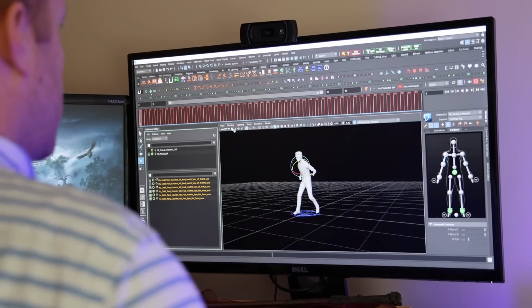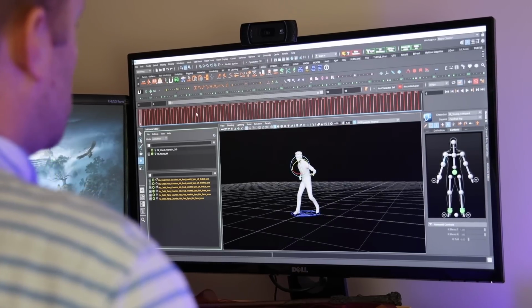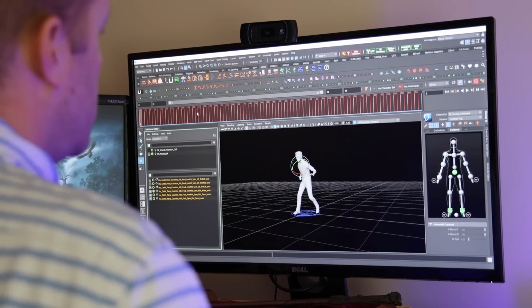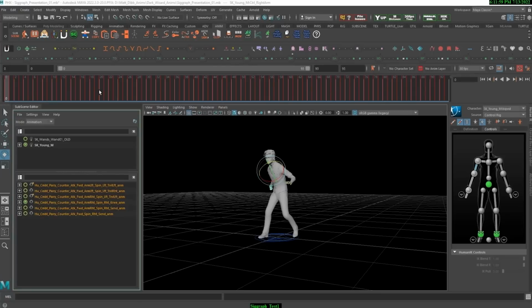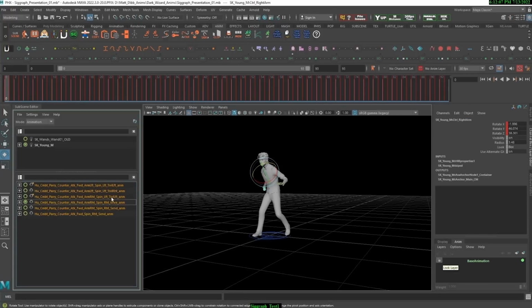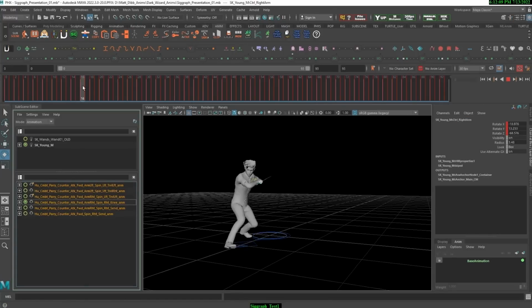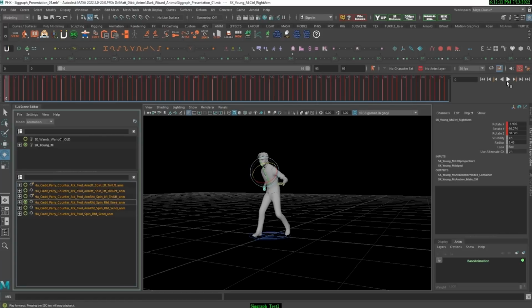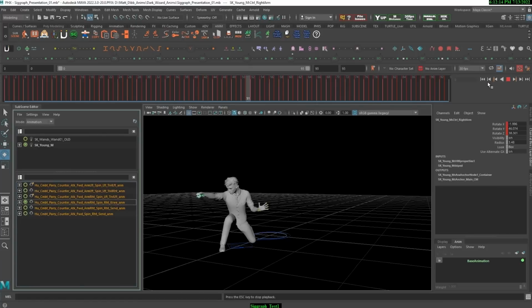Another powerful element of the Subscene editor is that each Subscene clip or animation clip can have its own animation layers, and these are the same animation layers that are with stock Maya. I'll show you an example of how we can use that. I have an animation here where this wizard spins and casts this spell kneeling down.